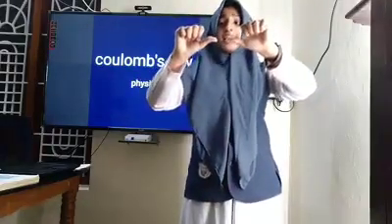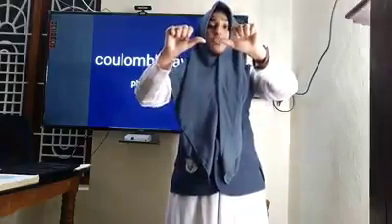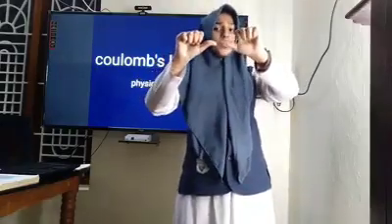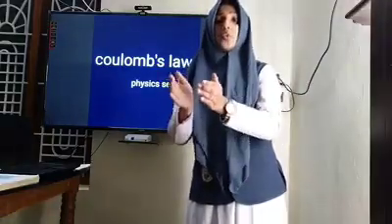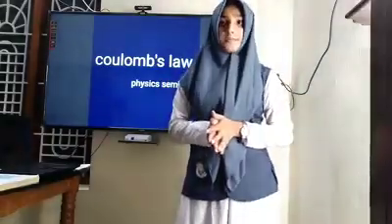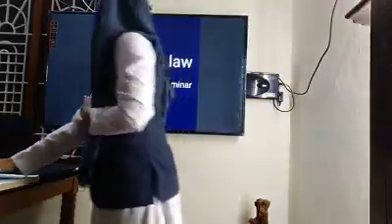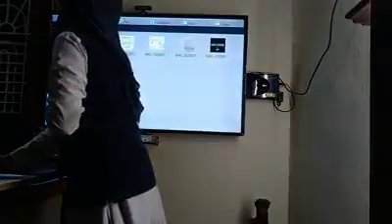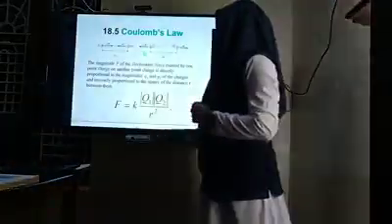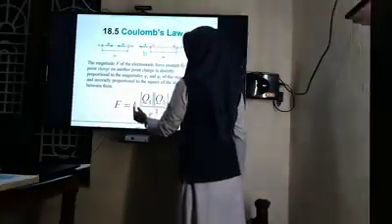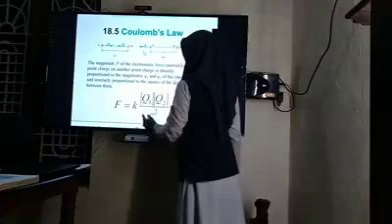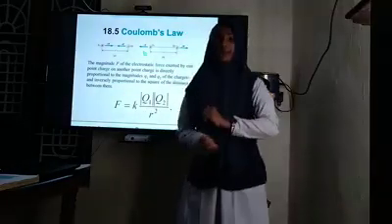And then the magnitude of this force is given by F is equal to K into Q1 Q2 divided by R square. Okay, I will show you what I have told you. F is equal to K into Q1 Q2 divided by R square.